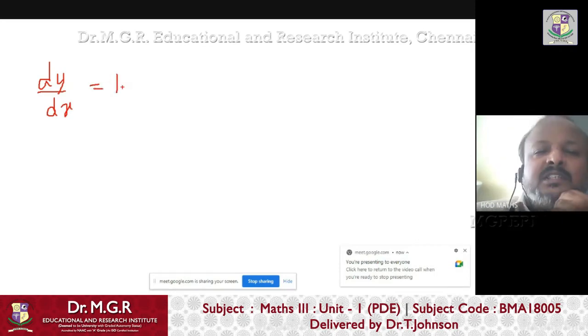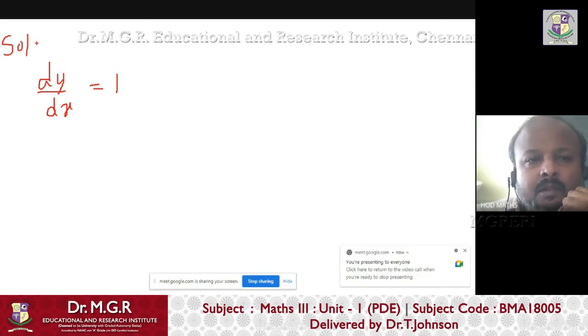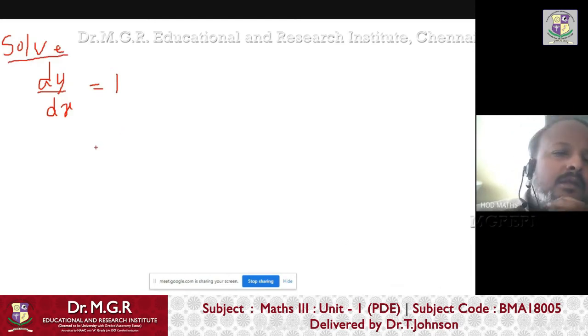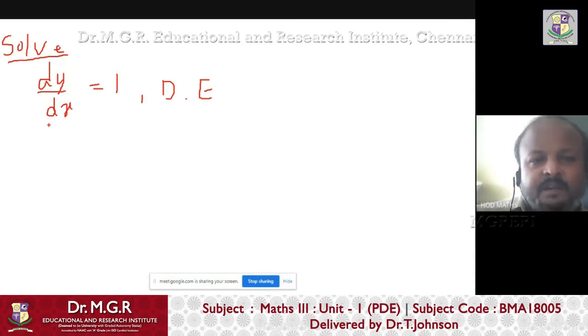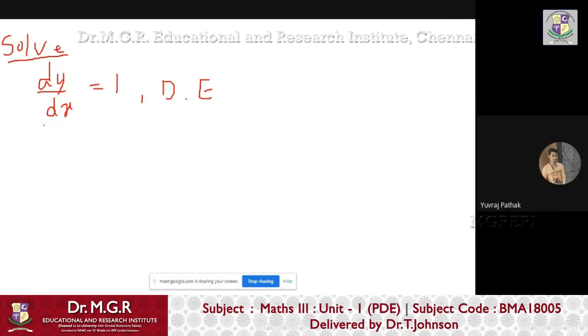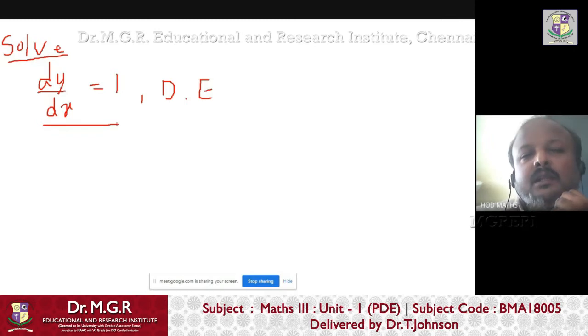So what is dy by dx equals 1? I will explain solving PDEs or solving a differential equation through the example. Try to understand this. dy by dx equals 1. What is this? Anybody? This is a differential equation. dy by dx equals 1 is a differential equation.